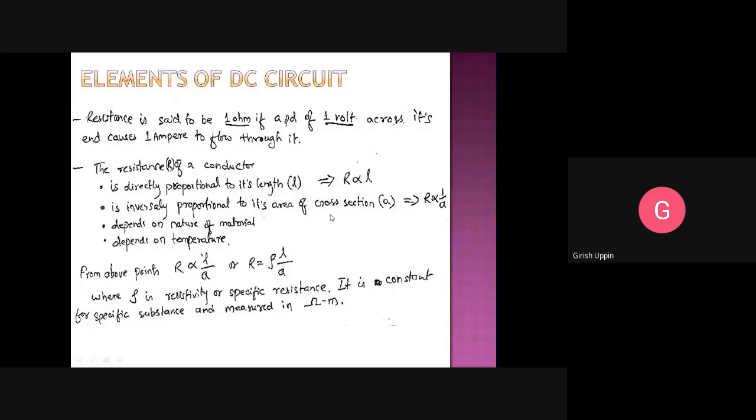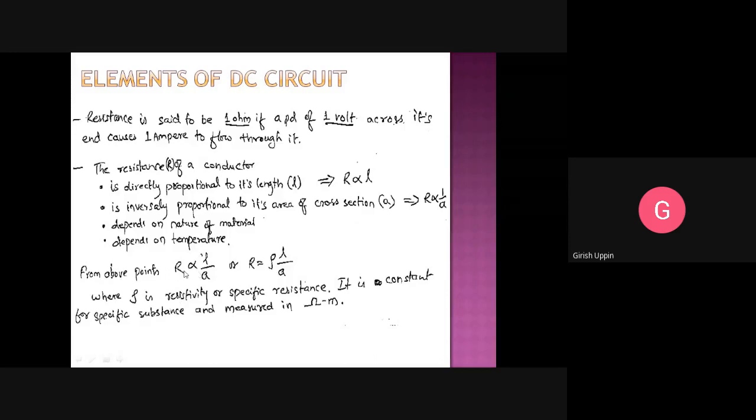Inversely proportional to the area of cross section means as the area of cross section increases, resistance decreases because we have more space for flow of the electrons. If the area decreases, the space given for the flow of electrons is less, so it offers more resistance. It depends on the nature of the material and on the temperature.